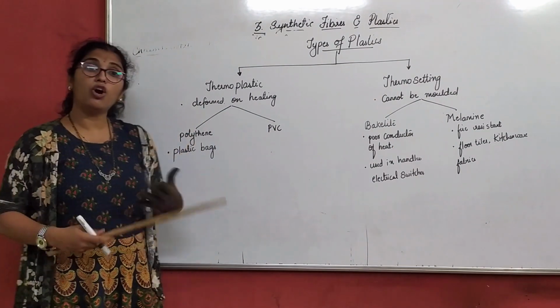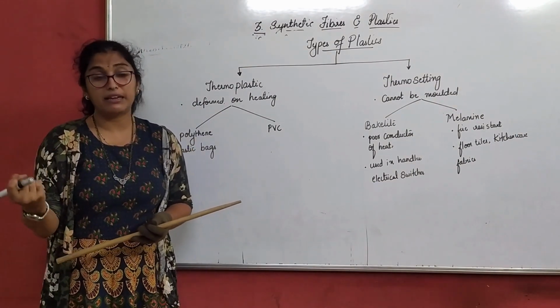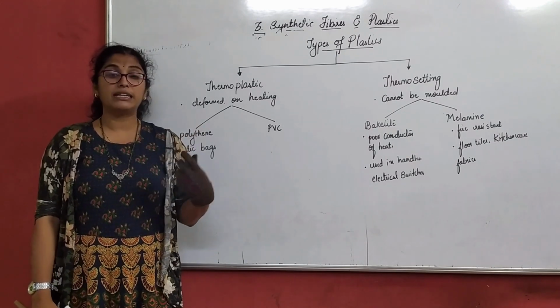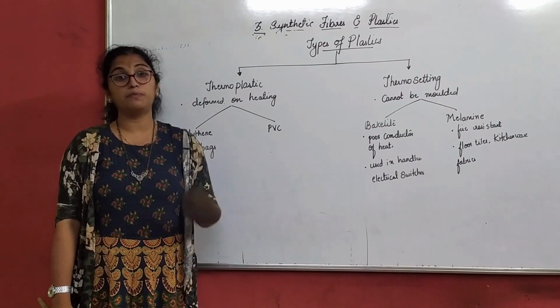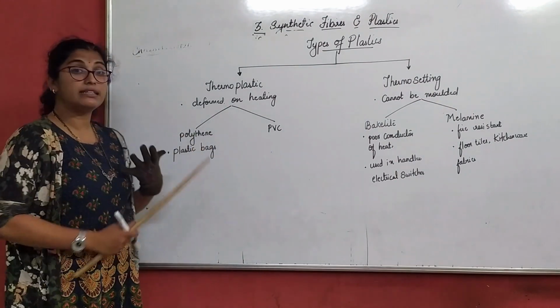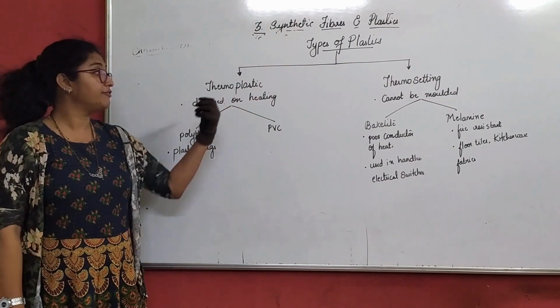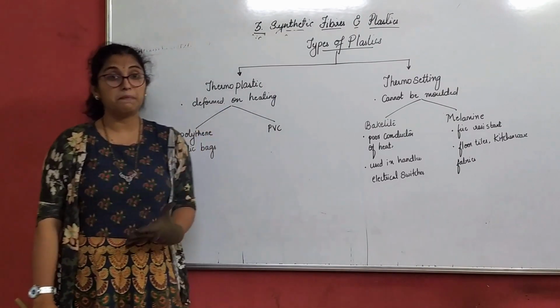Now polythene, we all know, in terms of polythene bags and polythene covers, we usually call it by a common name, a plastic bag, correct? But the actual name we are supposed to use is polythene bag, because plastic is again bifurcated into thermoplastic and thermosetting plastic.